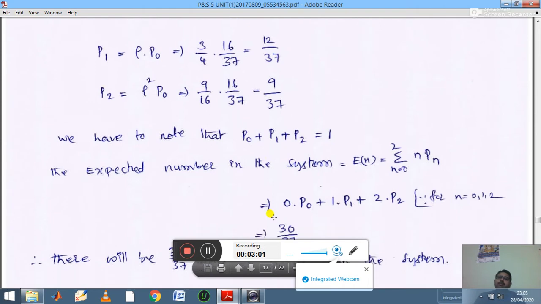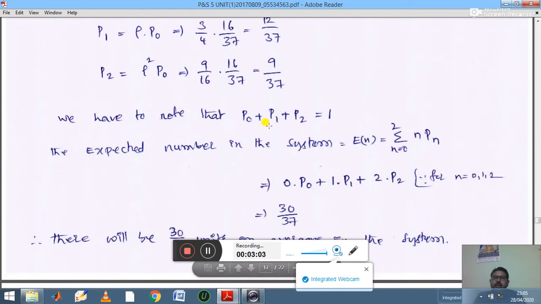Using these P naught, P1, P2, if you add these probability values, P naught plus P1 plus P2 is equal to 1, because the total probability is always equal to 1. Then the expected number in the system, E of n. In the previous video we discussed a few formulas. So E of n is calculated for n is equal to 0 to 2. The summation we are taking up to 2 only, because it is limited to two customers. n is equal to 0 to 2, n into P n is the formula.